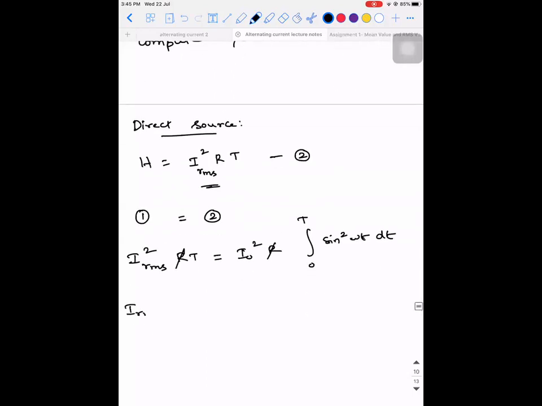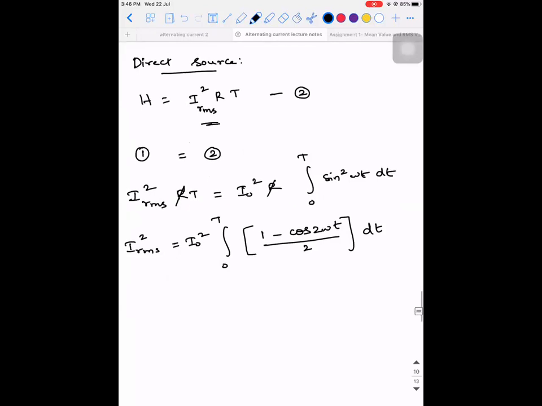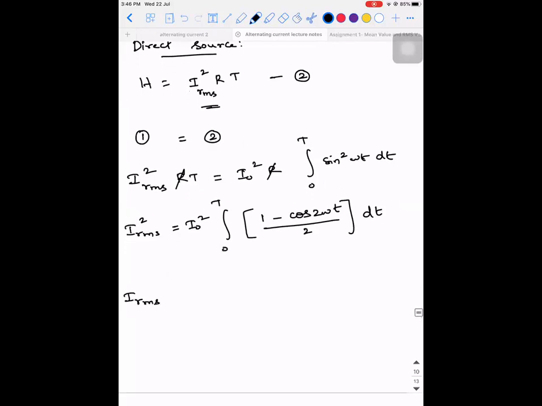So IRMS square is equal to I naught square into, you don't have a formula for sine square omega t directly, so we use 1 minus cos 2 omega t divided by 2 into dt. So IRMS square is equal to I naught square, I'm taking the 2 outside, integral of 0 to T dt minus integral of 0 to capital T cos 2 omega t dt.